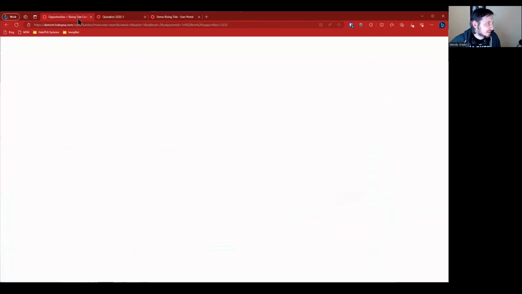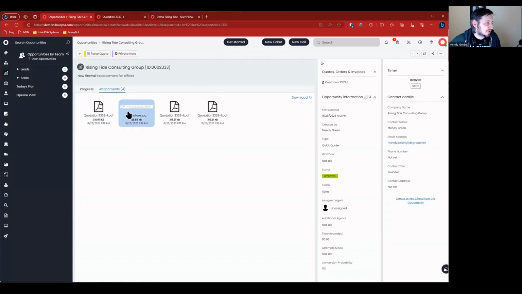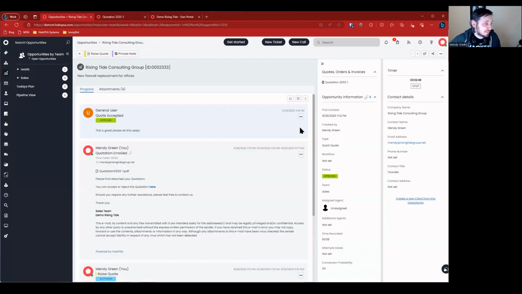But if I go back to the ticket, look at that. I can see the quote accepted note. This is great. "Please do this ASAP." I can see the quotes here. If I go to attachments, I've got two more versions here. I got one PDF and I got a signature separately. So this is going to be the final version of the PDF. This is going to be the signature that was sent. And we're basically ready at this point to close this ticket.